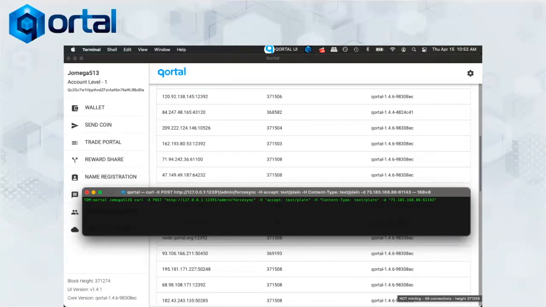I would enter that command into my terminal, and you're going to get one of two results. It's going to tell you no reply, and that just means that your node lost connection with that peer. Go find another peer that's at the top block height and go try it again. You can see here by the time that I tried this, the top block height is now 371,508, and I'm basically still stuck on that fork at 371,274, which I think is the exact same height that I showed in the last screenshot. So if you get no reply, just try it another time with a new peer.